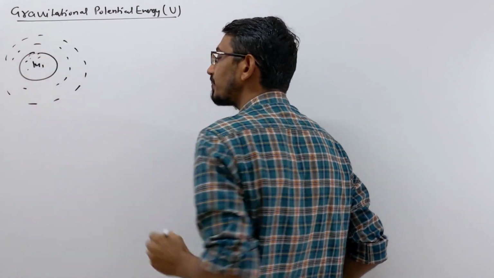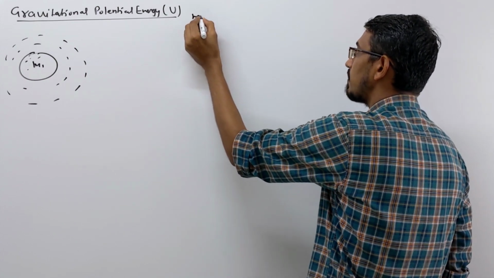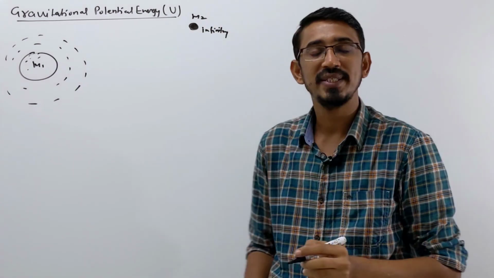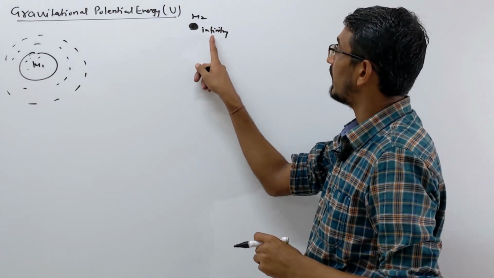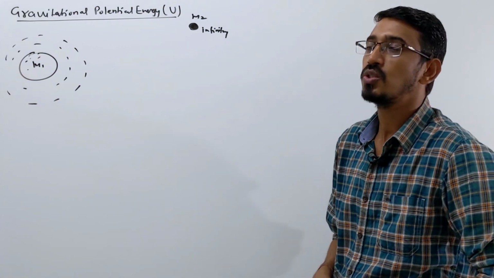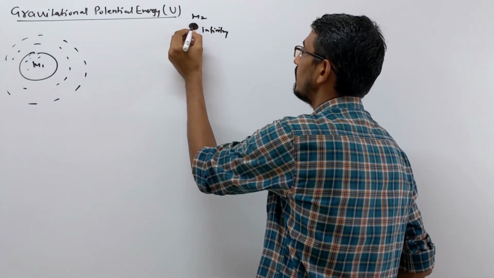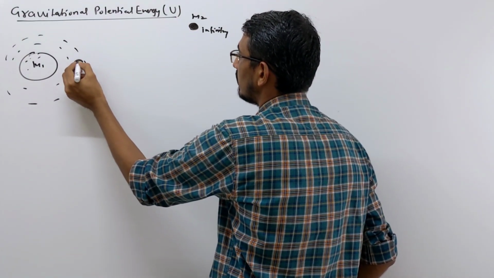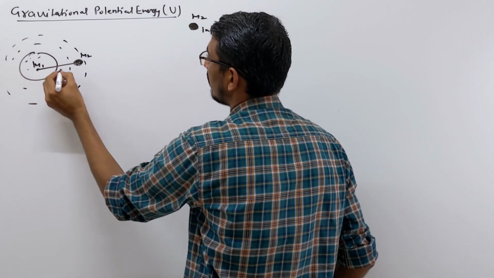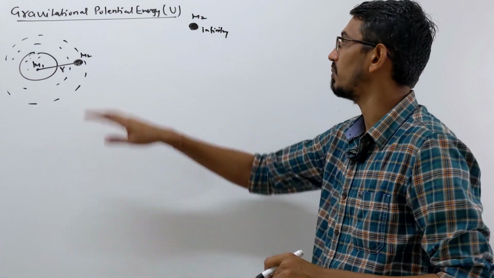Now you have another mass, let's say this is m2, placed at infinity, very far from that object, keep in mind. Now you want to bring that mass close to the mass which has produced a gravitational field around it. So how much work you will do in doing that, that's called potential energy. You bring m2 from that point to this point, at a distance r from the center of this mass. How much work you are doing, that work done is called potential energy.